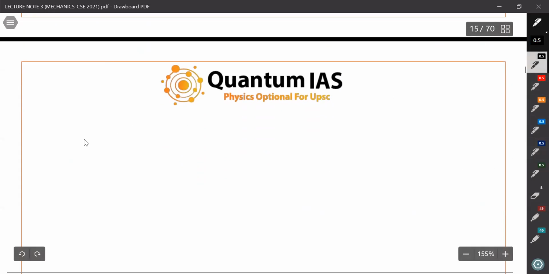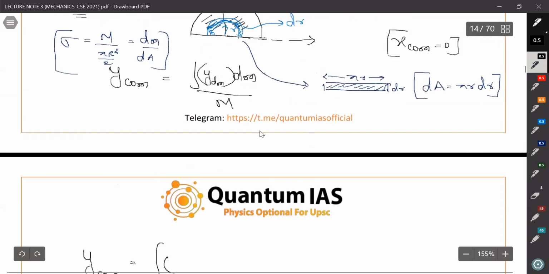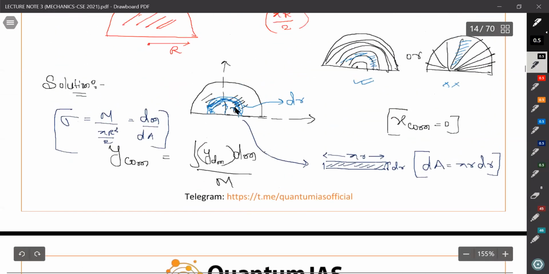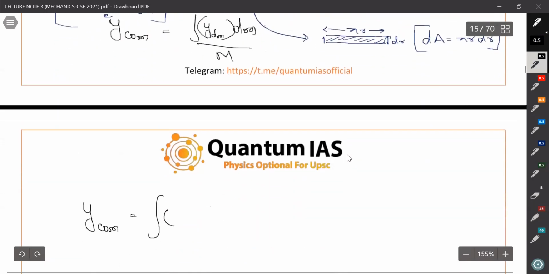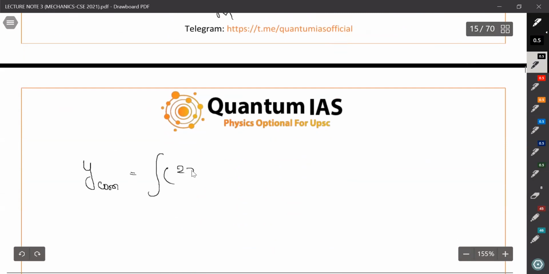So for getting y center of mass, what is r center of mass here? What should we write? Should we write r or should we write the center of mass of this small dm, this ring? So we have already studied it is 2r by pi. So what we have to do, we have to write 2r by pi here. Okay, this is the center of mass.